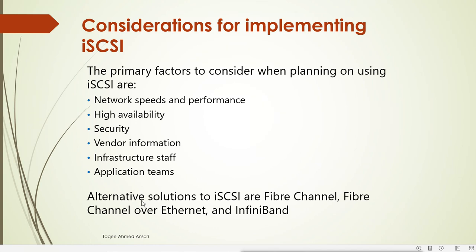Alternative solutions to iSCSI are Fibre Channel, Fibre Channel over Ethernet, and also InfiniBand. These are also alternatives of iSCSI, and iSCSI is also an alternative to these. InfiniBand is also a type of SAN network.